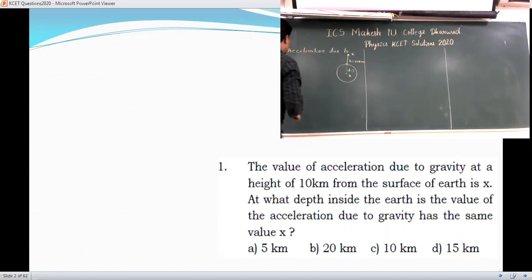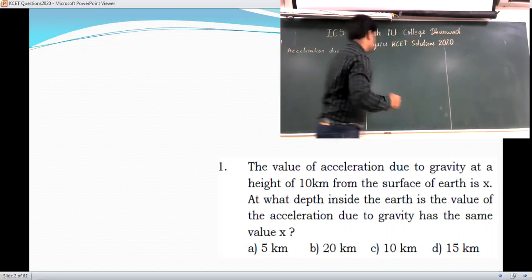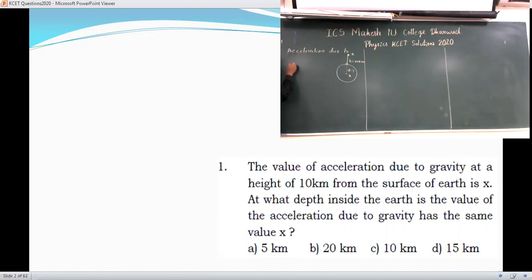Now we can apply the formula for the acceleration due to gravity above the surface of the earth and below the surface of the earth. Here gh is equal to g into 1 minus 2h by r.